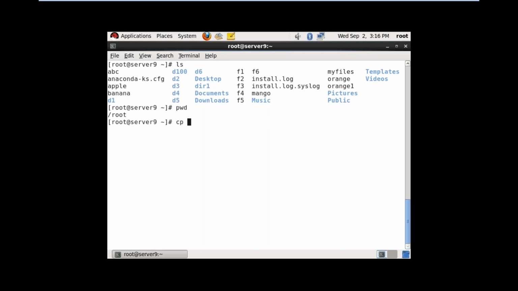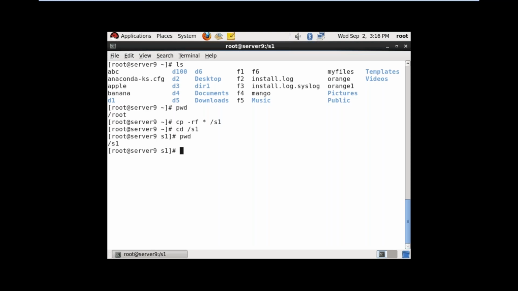Yesterday we created s1. cp -rf, f means forcefully, star, where you want to copy, /s1. See, copied. Now go to s1, cd /s1. Now see, I am in the s1 directory.